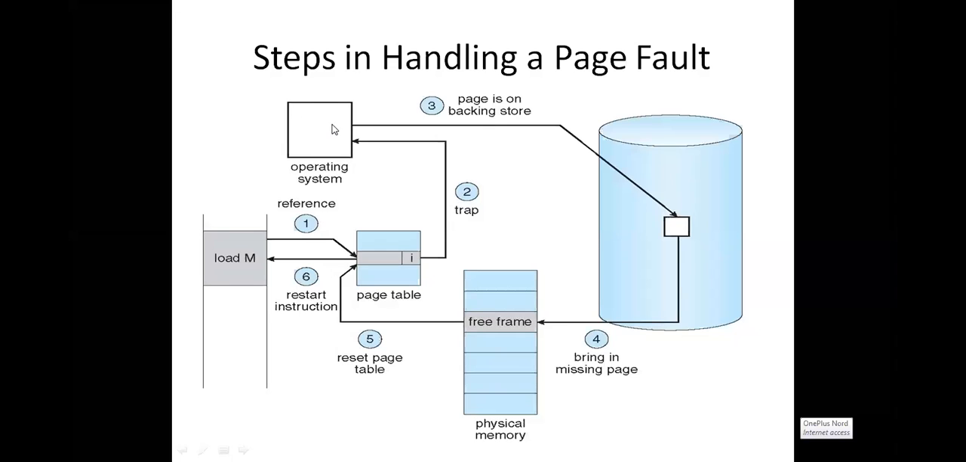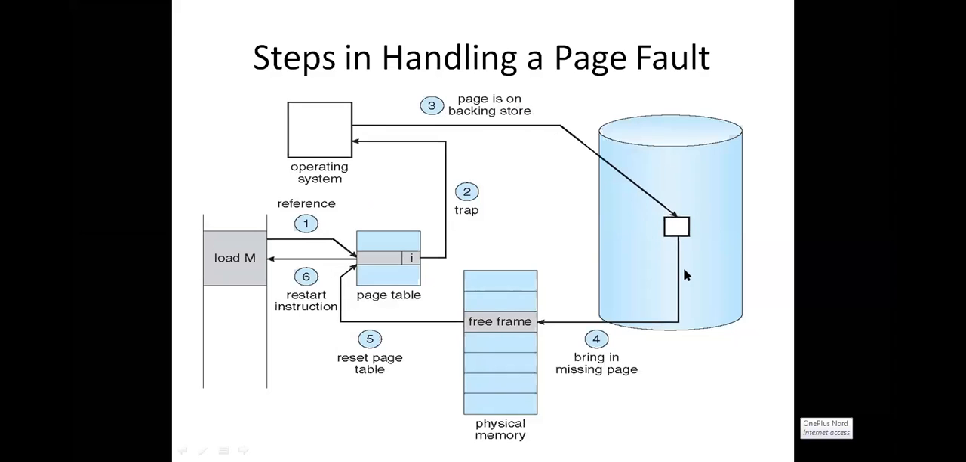Then immediately, what will the operating system do? If the page is not available in the main memory, where will it be? It will be in the secondary memory, the backing store. So the page is in the backing store. Third step. That means it is not available in the main memory; it is in the secondary memory. Okay.